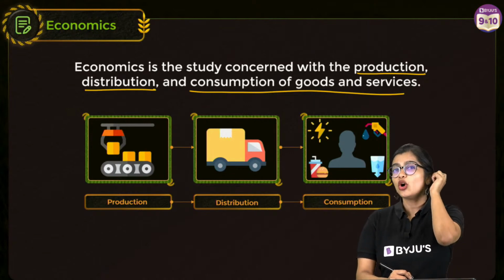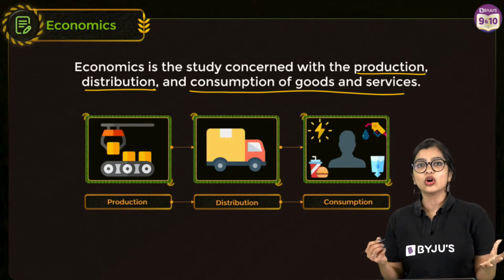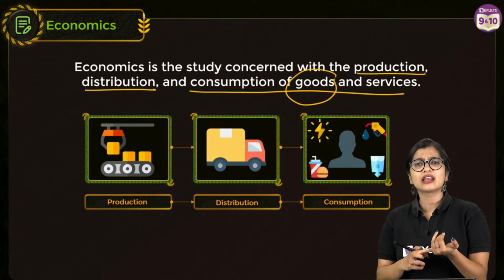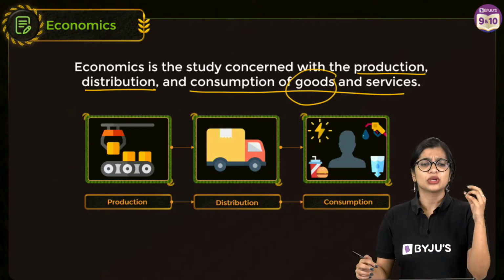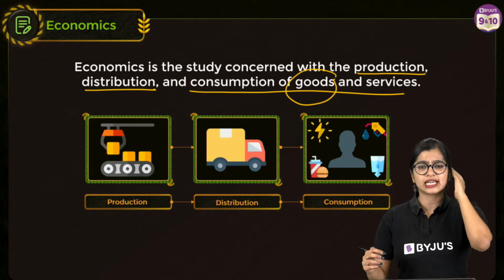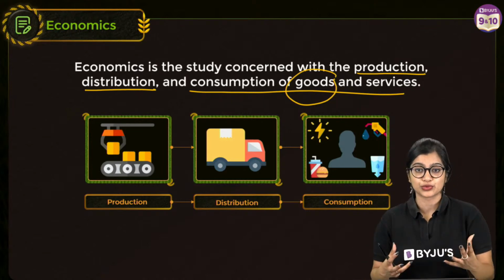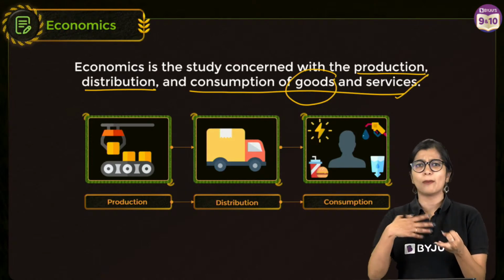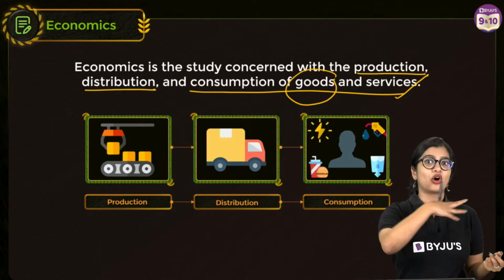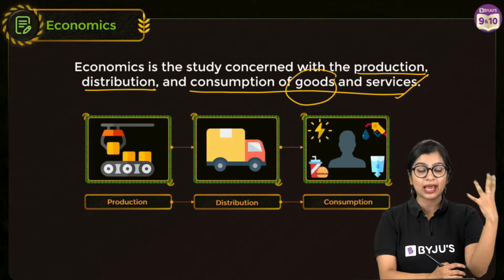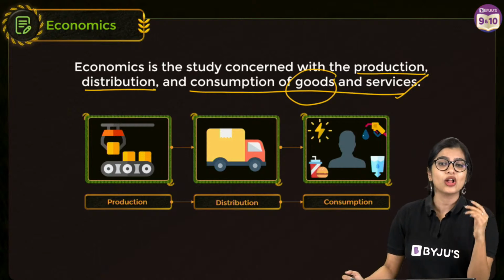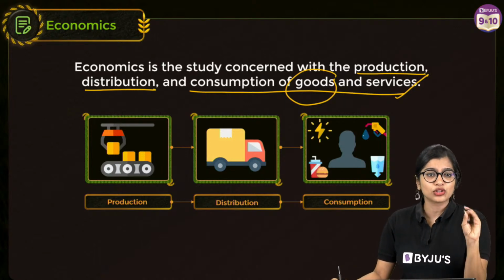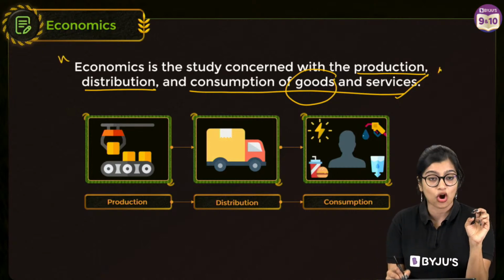Now, when you think about goods, don't think about what are goods. Goods are nothing but, it could be anything. It could be a packaged material. It could be a food item, right? So here when we talk about goods, it's basically what we produce, right? Services are basically, for example, things like teaching, bank services, right? You have a lot of tailors and how they provide those kind of services. These are all things that we understand as services, right? So we know what is an economy and we also know what we understand as economics, right?